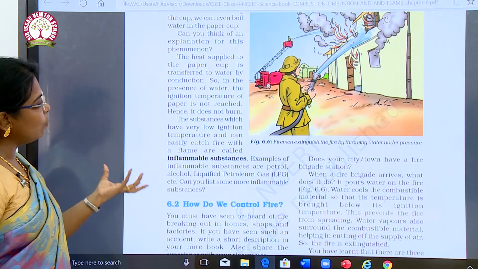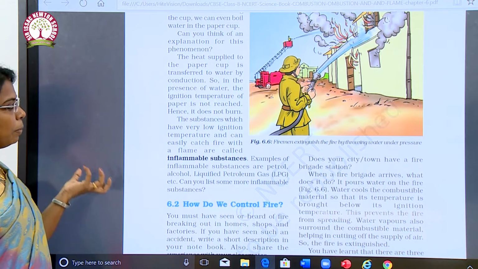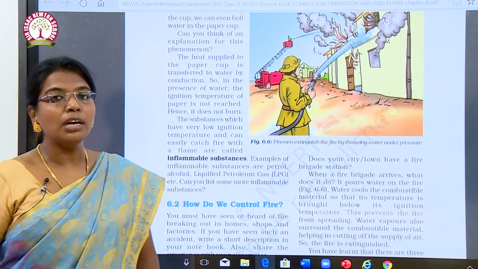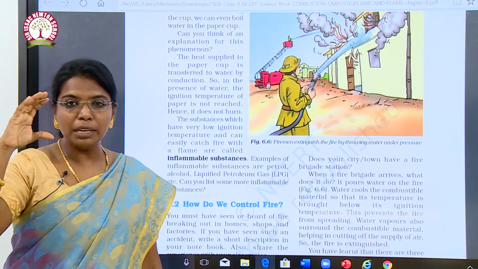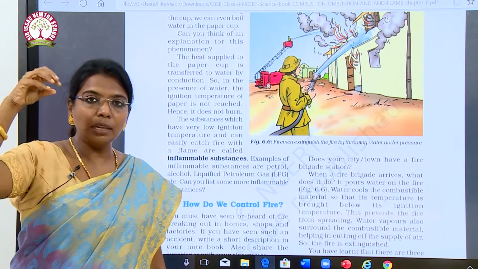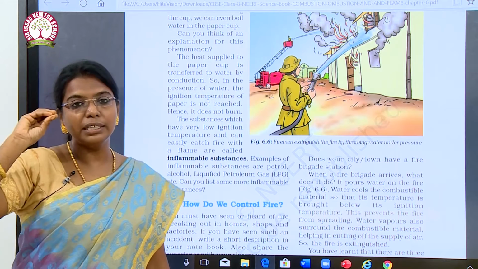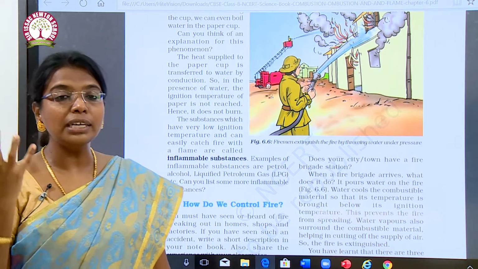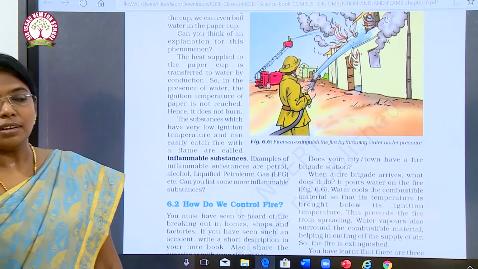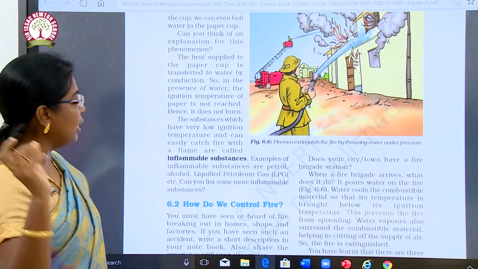So, in the presence of water, the ignition temperature of the paper is not reached, hence it does not burn. If we heat a paper cup very mildly, the paper cup and the water inside it will get heated. But the paper will not burn until it reaches its ignition temperature.